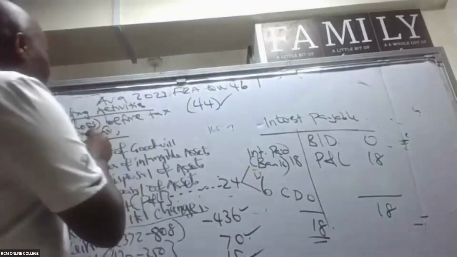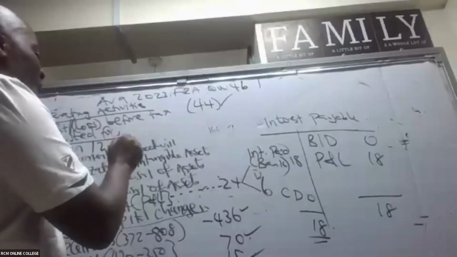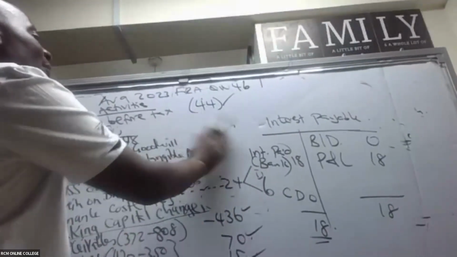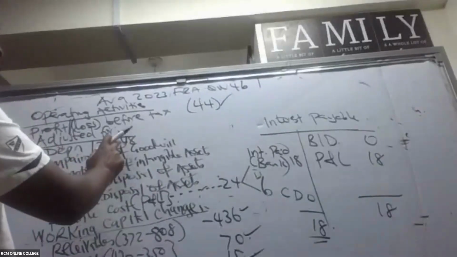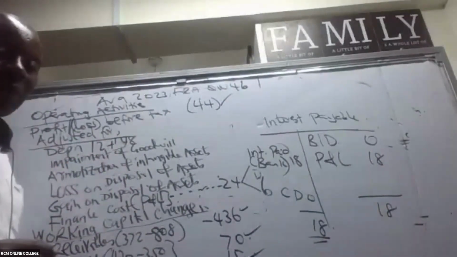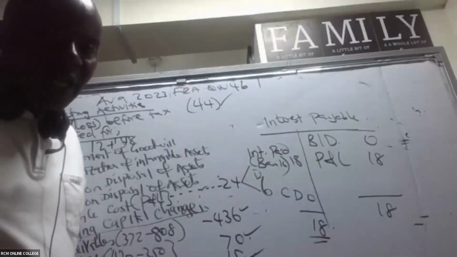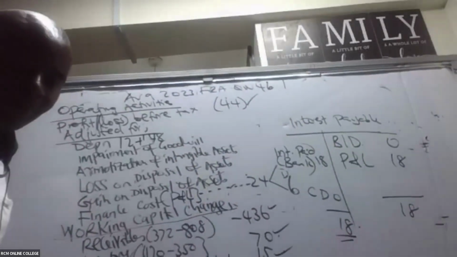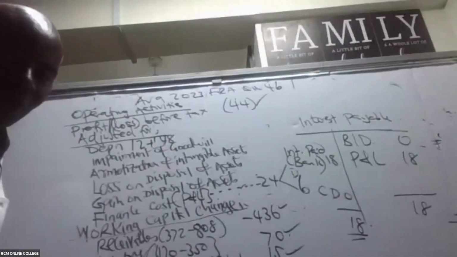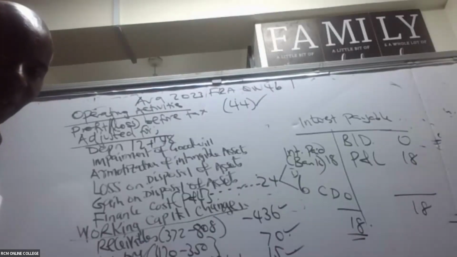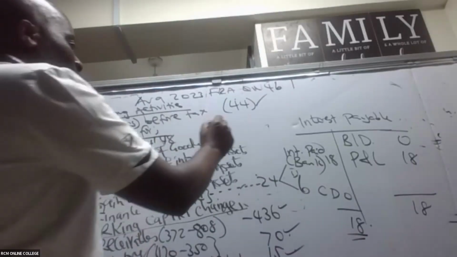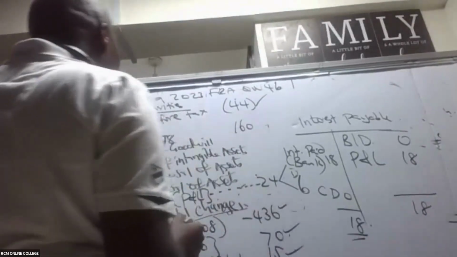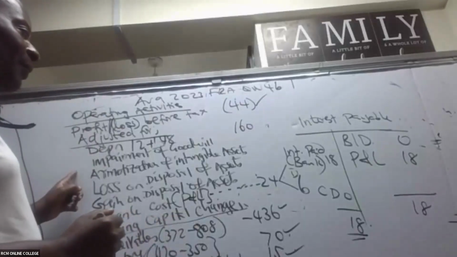The most current depreciation will be 12 plus 148, which gives me what figure? First of all, 12 plus 148 gives me what figure? Wait, now they're not talking to me. 160. So this is what I would write here. Remember that this depreciation has to be the current year.